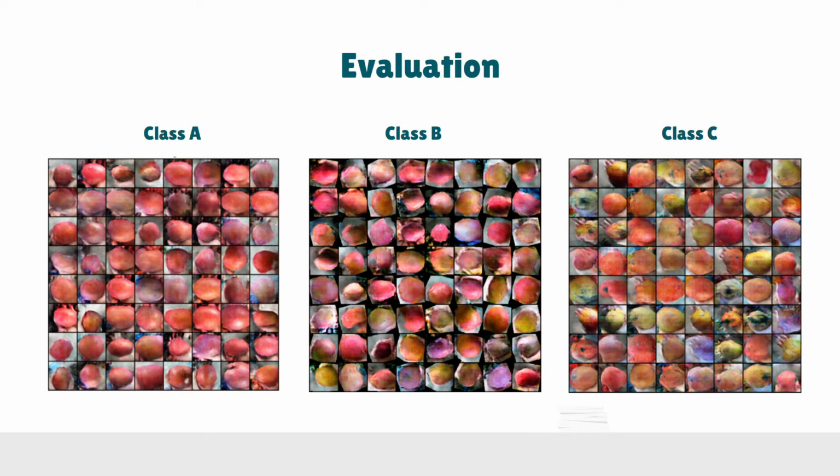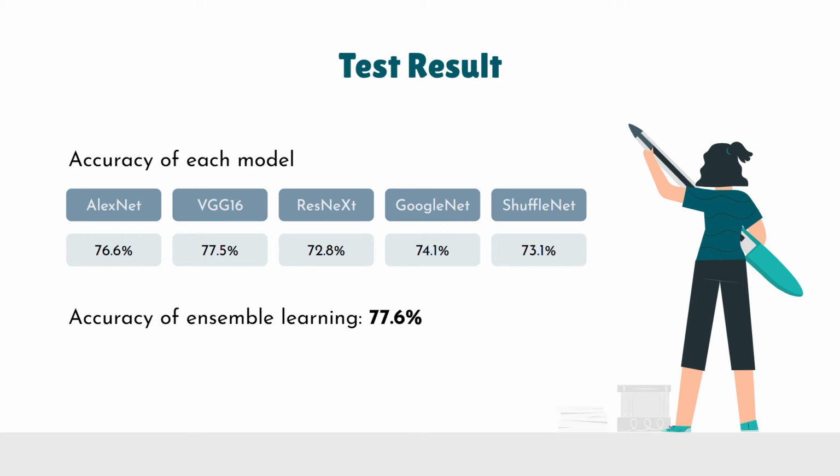Next, these photos are the results of DCGAN. These are the accuracy of each model we selected and the accuracy after we apply the ensemble learning. As you can see, the accuracy of ensemble learning is higher than any of the models.